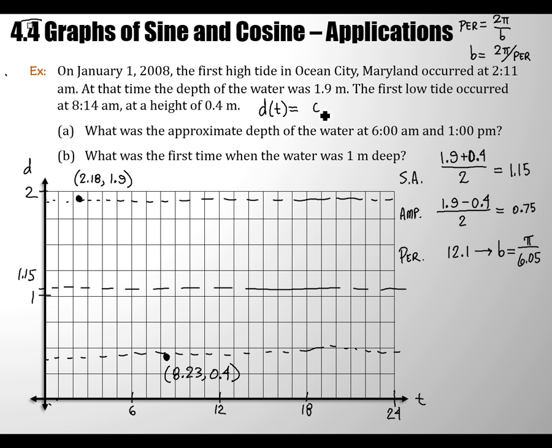So I'm ready to write this out here. It's 0.75 times, well, I haven't figured out which function I want, but it'll be either a cosine or a sine of b, which is pi over 6.05, times t, maybe there's a phase shift, I don't know, I haven't thought about it yet, plus 1.15.